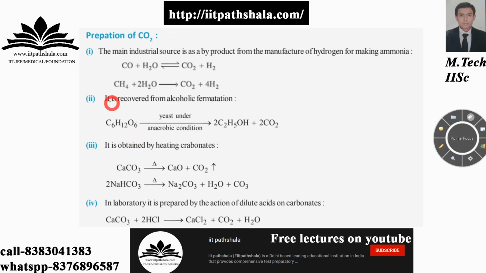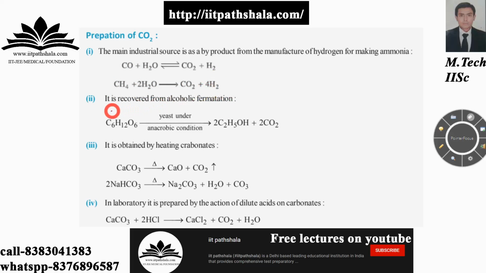Now the main industrial source is as a byproduct from the manufacture of hydrogen for making ammonia. So you have carbon monoxide reacted with H2O, and you will have CO2 and H2. Now this reaction can also go in the backward direction. Now if you have methane reacted with water, you will have carbon dioxide and H2 gas escaping.